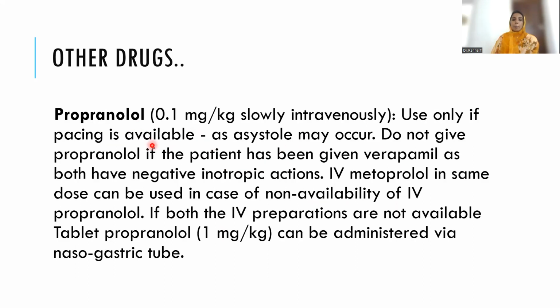What are the other drugs used? Propranolol 0.1 mg per kg slow IV. This should be used only if we have facilities for pacing, because once you give propranolol, an asystole may occur, and we should not give propranolol if verapamil has already been given, because both have negative inotropic actions. IV metoprolol in the same dose can be used in case of non-availability of IV propranolol. If neither is available, you can even take oral propranolol, crush it, and put it via the nasogastric tube. The dosage is 1 mg per kg.